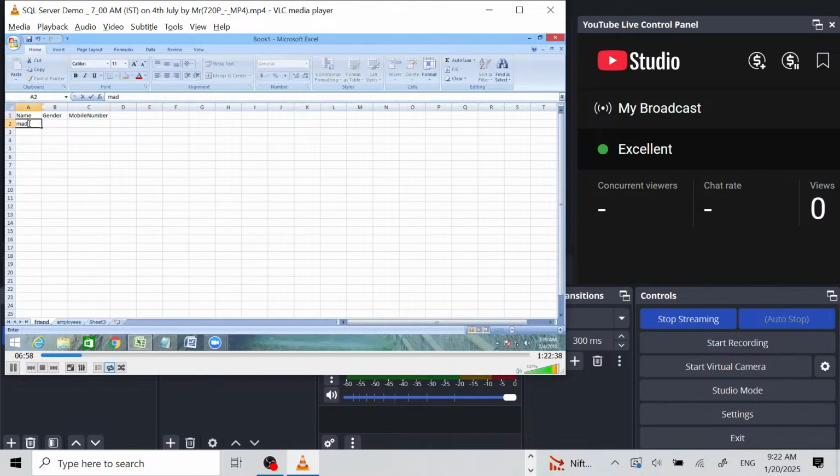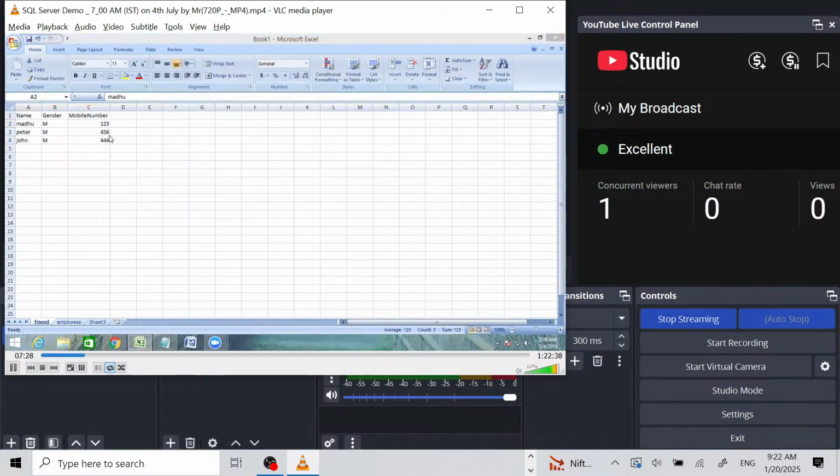For example, Madhu, gender male, 123 is the mobile number. For example, Peter, male, 456. John, for example, John, male, 444. This is nothing but the data of a particular person. So that is about the data.